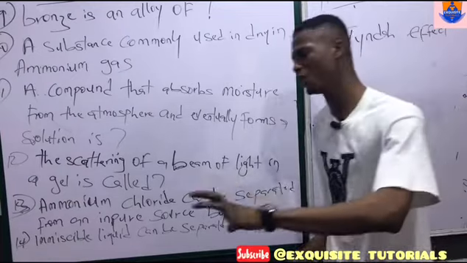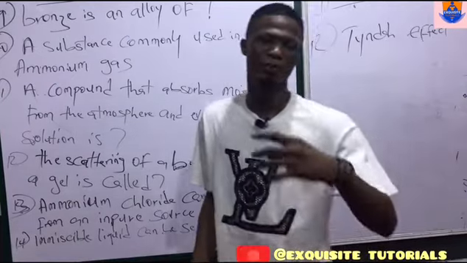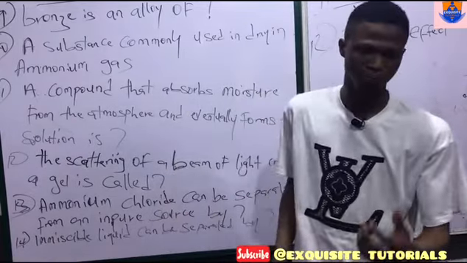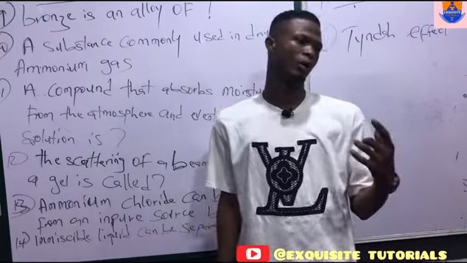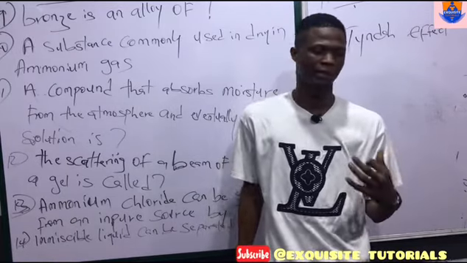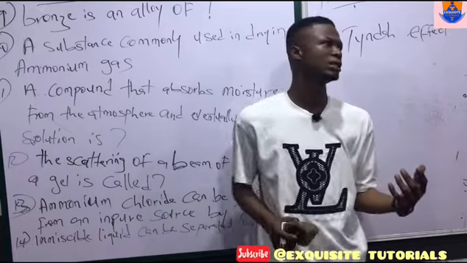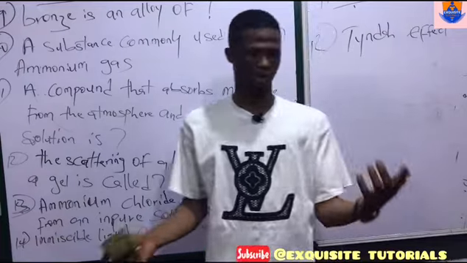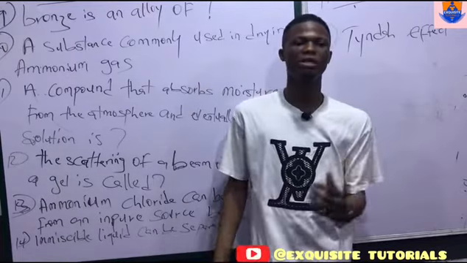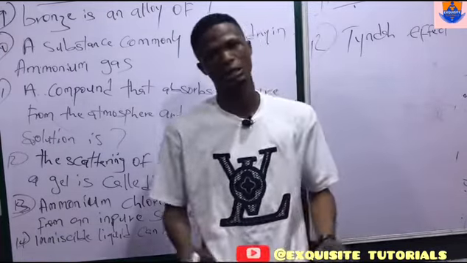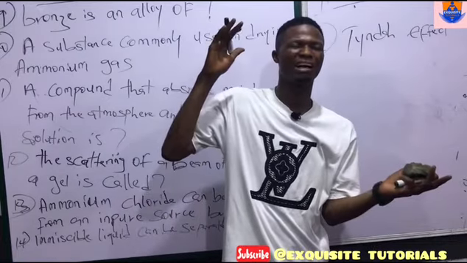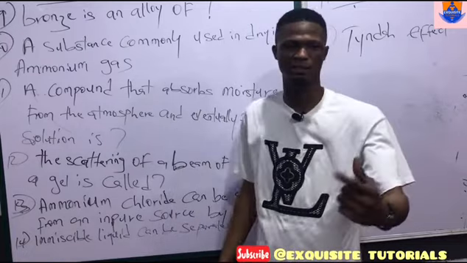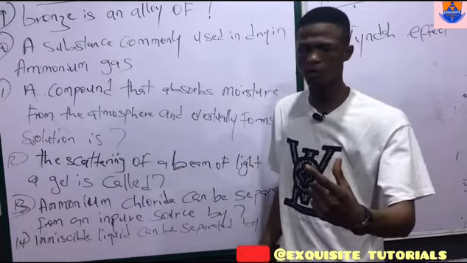We have different techniques of separation for separating different substances due to how they are formed. Let's say, for example, two solid substances which do not mix together can be separated through sieving. Now, what is sieving? Sieving is a process of separating solid substances whereby their particles are different in size. So when we talk about sieving, the difference there is the size. Just say, for example, your gari.